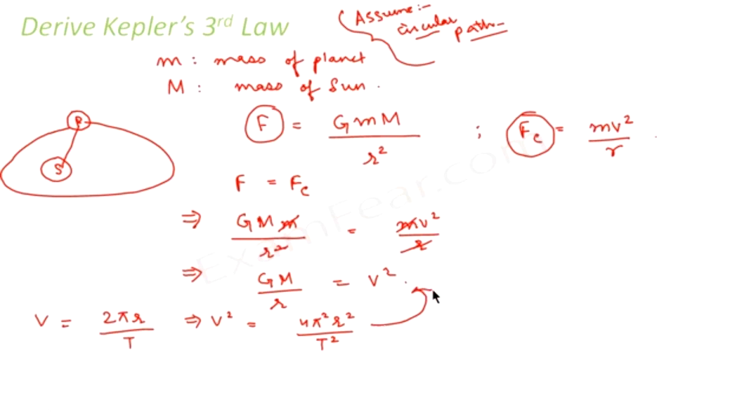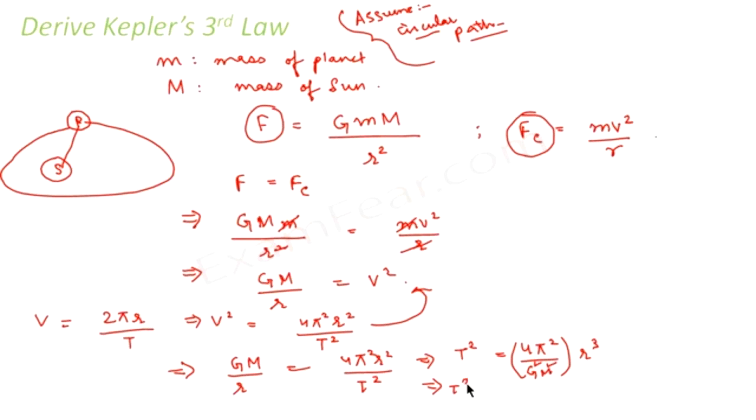Now we put this value in this equation. So we get G M by r is equal to 4 pi square r square divided by T square. From here we can see T square is equal to 4 pi square divided by G M into r cube. Very clearly this is a constant quantity, because the mass of the sun is constant, capital G is the universal gravitational constant, and 4 pi square is definitely a constant. So this entire thing is a constant. This proves that T square is proportional to r cube.